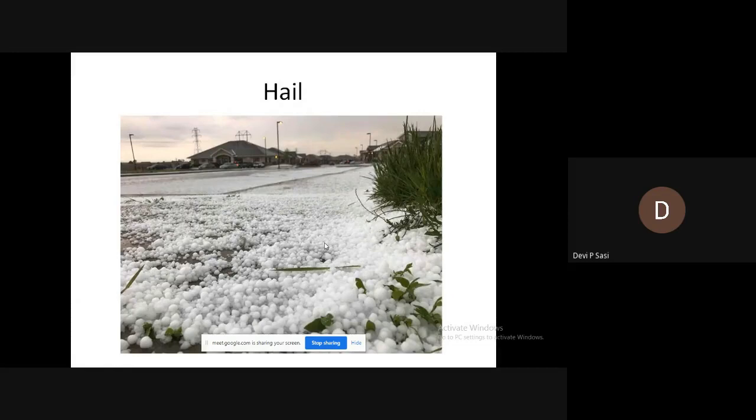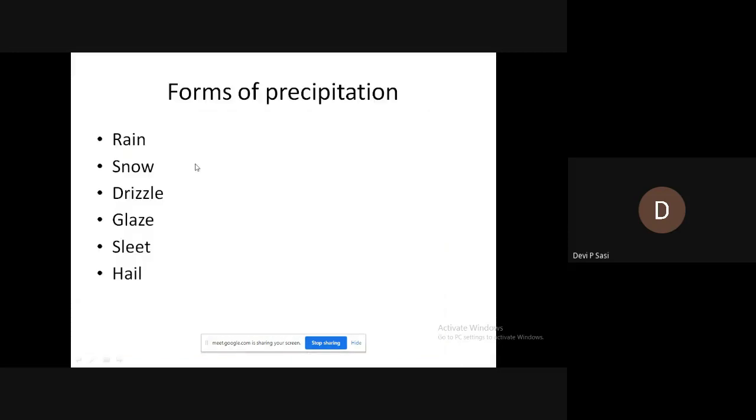So when studying forms of precipitation, first you should see what its diameter is, and next what its intensity is. Each form differs from another either in intensity or in size.